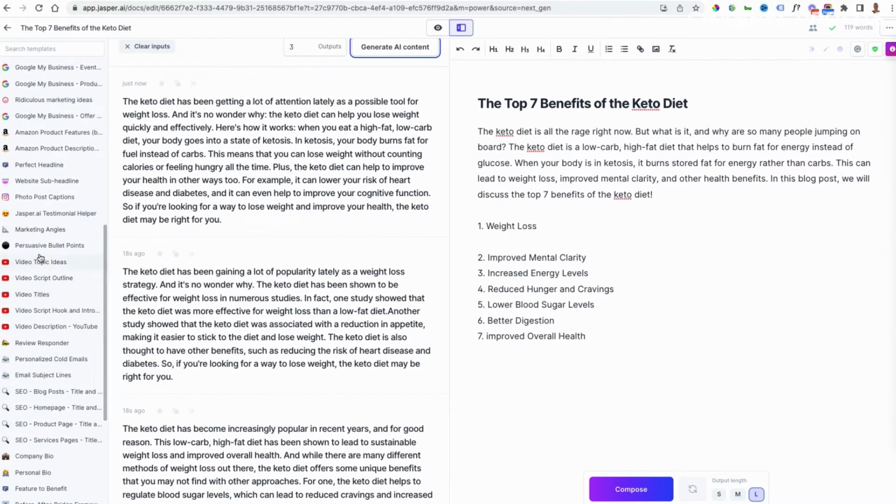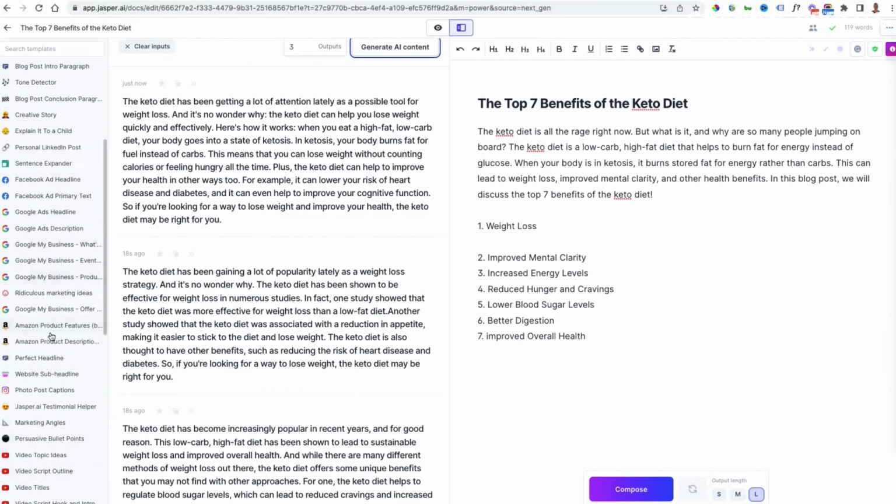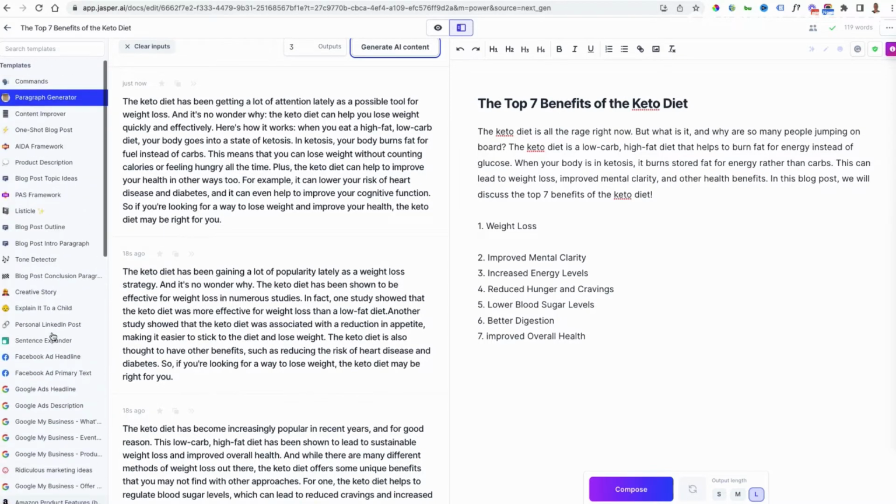It even has YouTube ideas here for outlining your videos, outlining your video scripts. So you could use any of these different templates to make your life easier, but I tend to just use the paragraph generator the most. And as we can see, the keto diet has been getting a lot of attention lately as a possible tool for weight loss, and no wonder why. The keto diet can help you lose weight quickly and effectively. Here's how it works.